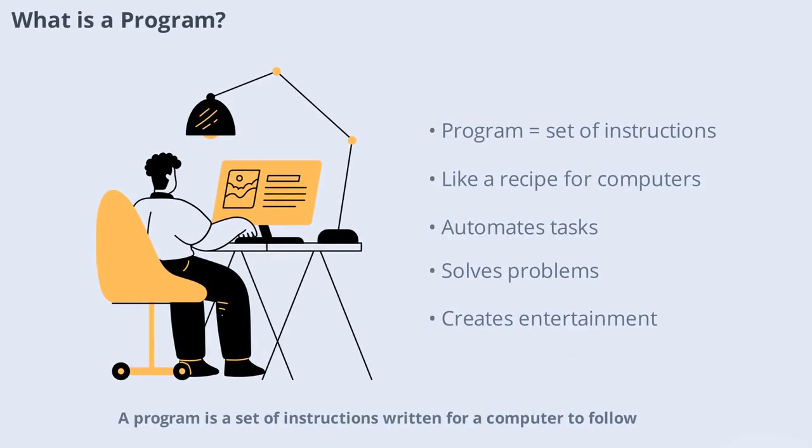A program is a set of instructions written for a computer to follow. Think of it as a recipe. You list the steps and the computer follows them exactly. Each instruction tells the computer what to do, like adding numbers or displaying a message. Programs can be simple like a calculator or complex like a video game. By writing programs, we can automate tasks, solve problems, and even entertain ourselves. Understanding what a program is helps us see the power of programming in everyday life.